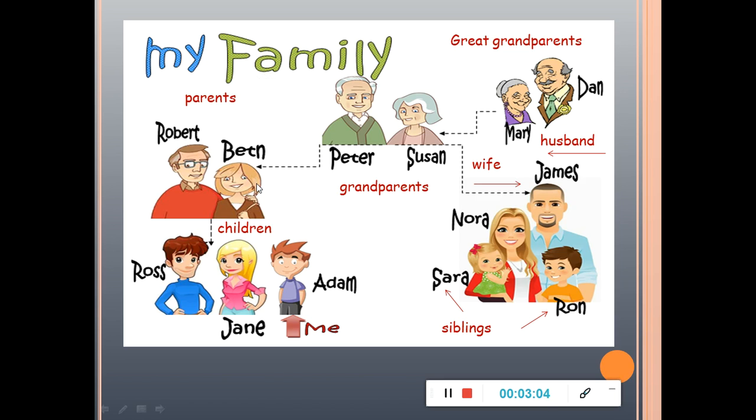And in the other way around, it would be children. There aren't any, in this case, sons. No, it all has to be named children. We also have some other vocabulary. In this case, James is Nora's husband. Nora is James' wife. And Sarah and Ron are siblings.